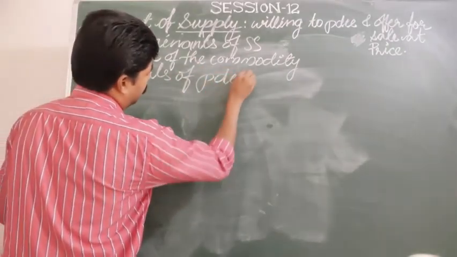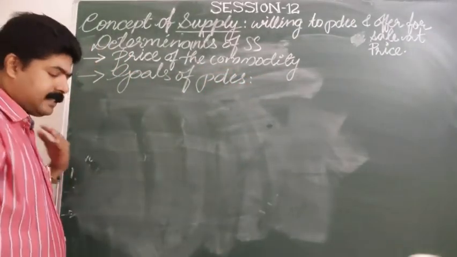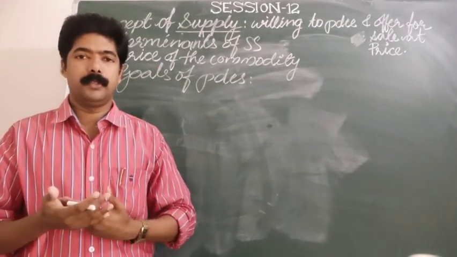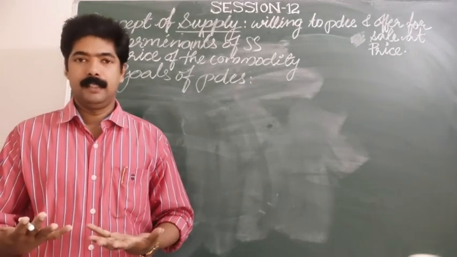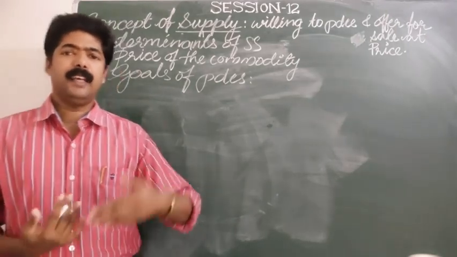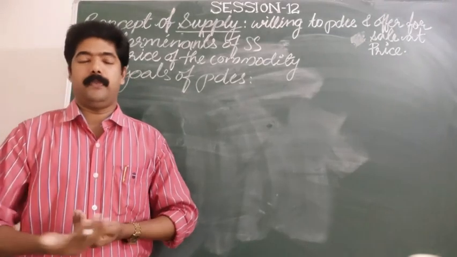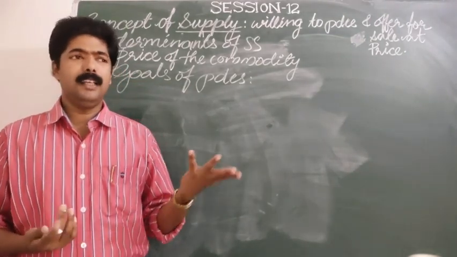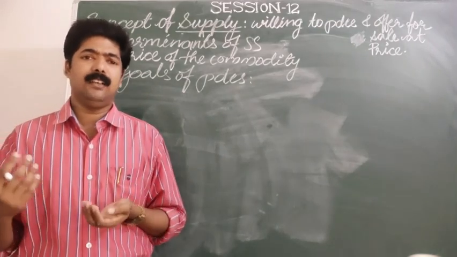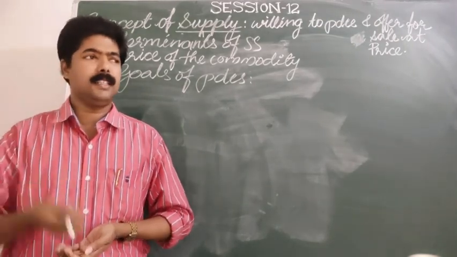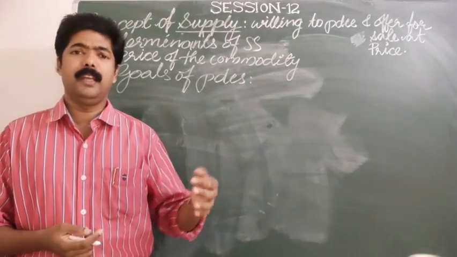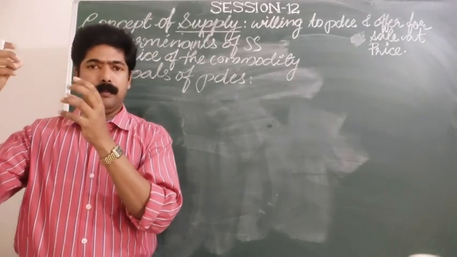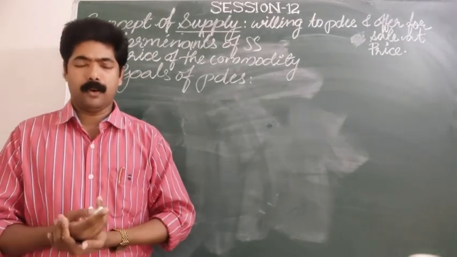Goals of the producers. What is the goal of a producer? Being producers, every producer's goal is to maximize the profit. And how can they maximize the profit? There are many methods. Among all these methods, a producer may give importance to two or three points to maximize the profit.